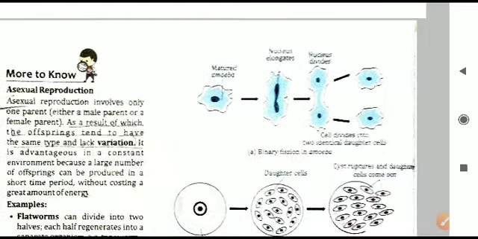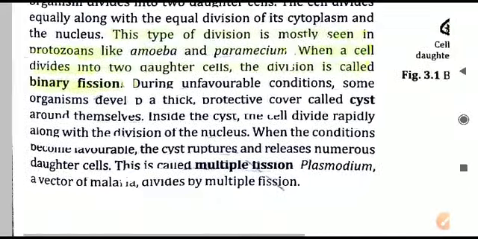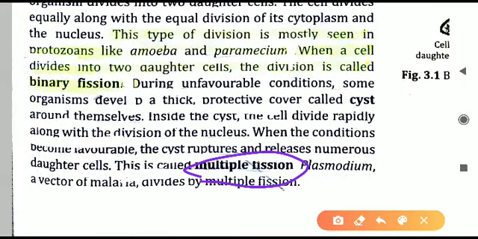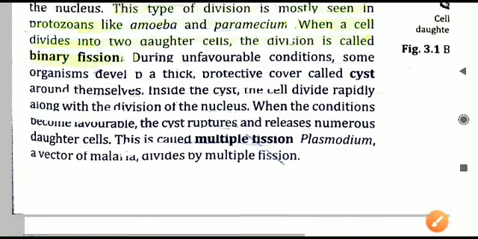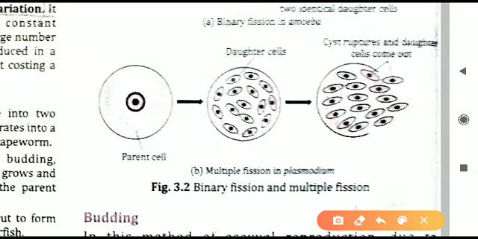After binary fission, one more type of fission is there, that is called multiple fission. Yes, the second type of fission is called multiple fission. In multiple fission, what will happen? In this case, a particular cell will divide itself into multiple cells. Let us see the diagram, then it will be more clear. Here the diagram is given. A single cell is there, and it will divide itself into multiple cells.